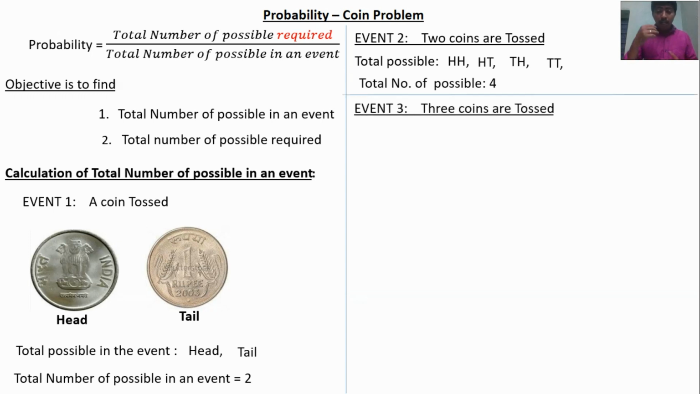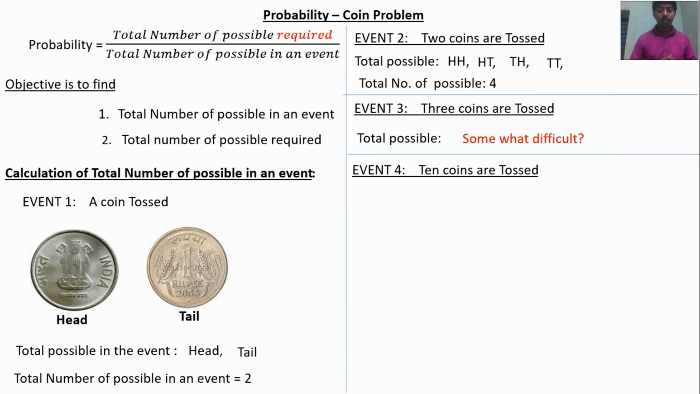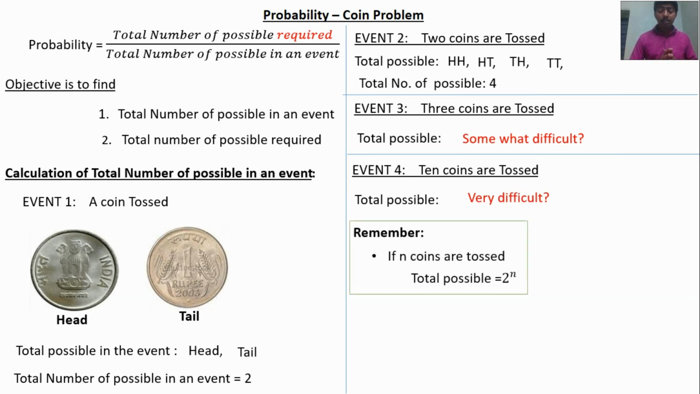Event 3, if 3 coins are tossed simultaneously, it is somewhat difficult to find the total possibilities. If 10 coins are tossed, what will be the total possibilities? Definitely it will be difficult. So it is easiest to remember some points. If n coins are tossed, total possibilities is equal to 2 power n. We should remember this point. Then only you can calculate the total number of possibilities for difficult problems.